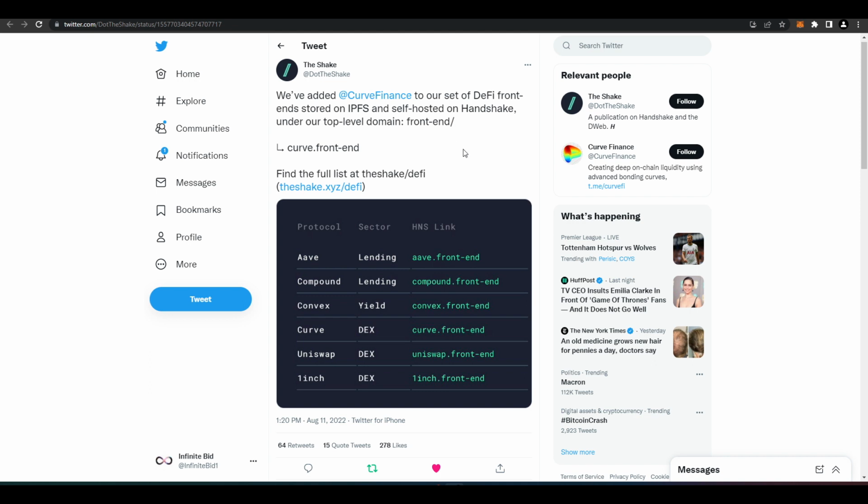So if you have some Radioactive ETH, you've basically been blocked from using any of these front ends. However, you are still able to interact with the smart contract. So anyone with the know-how can actually create their own decentralized front end and still interact with those smart contracts. However, for the average person, you're not going to know how to actually do that, and so these people have made some decentralized front ends that you can interact with.